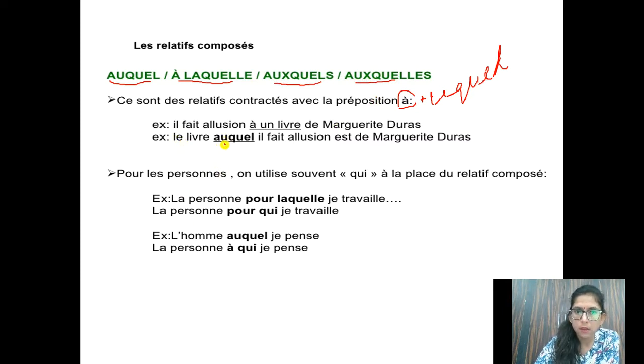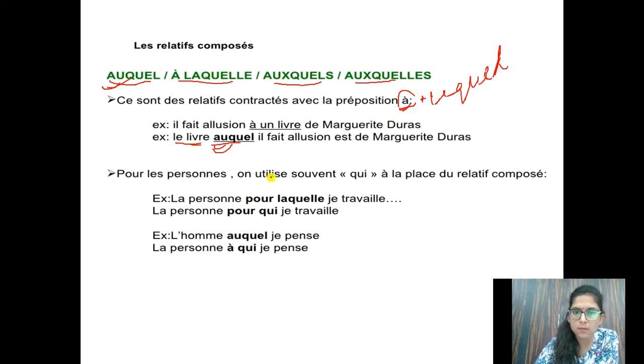First see the question: Il fait allusion à un livre de Marguerite Duras. It makes allusion to a book of Marguerite Duras. So the book to which allusion is made is by Marguerite Duras. So the book to which: à plus lequel. Why lequel do I say for this sentence? Because livre is masculine. So à plus lequel becomes auquel. Auquel is the answer, so here we have used auquel. And why lequel? Because we are talking about livre, and livre is masculine. I hope you have understood this point.